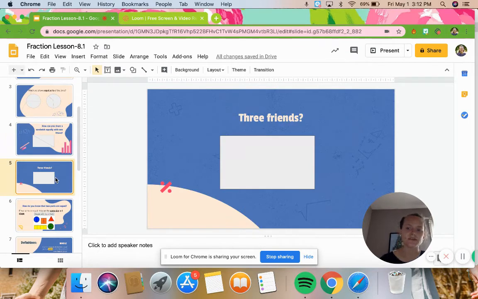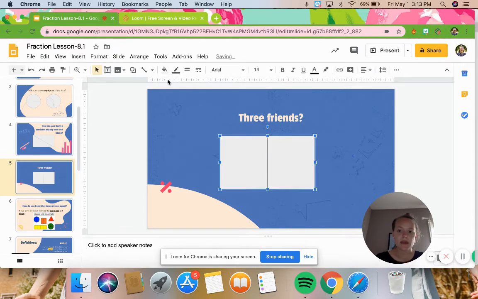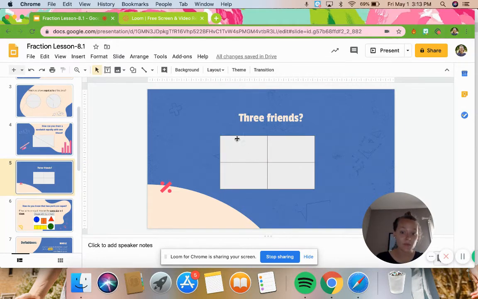Let's try to divide this between 3 friends. So I have myself, I have 1 friend, 2 friends, 3 friends. That's 4 people I'm sharing the sandwich with. So I can do this in several different ways. I'm going to show you one way, and I want you to think about another way that you can split this sandwich up. Okay, so I'm thinking I can cut it right down the middle. And then I'm also thinking I could do another line like this.